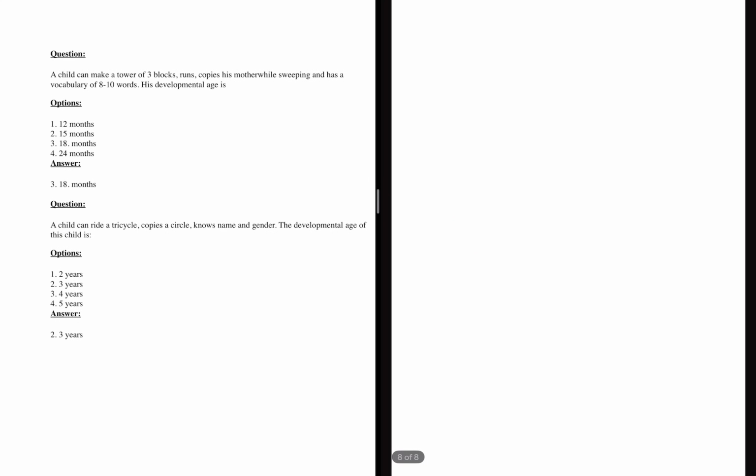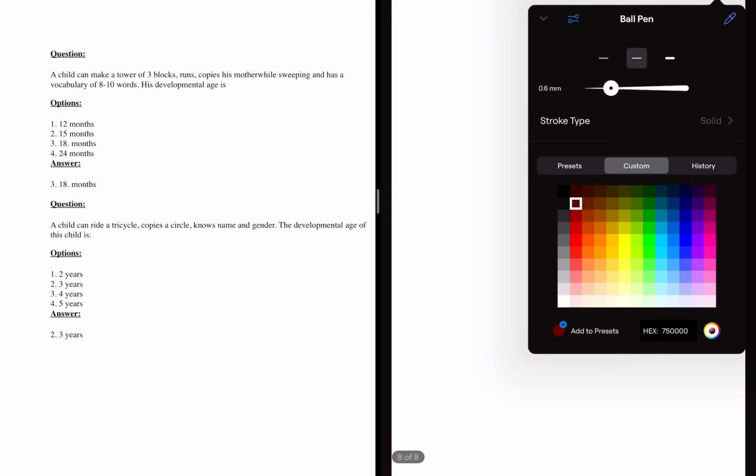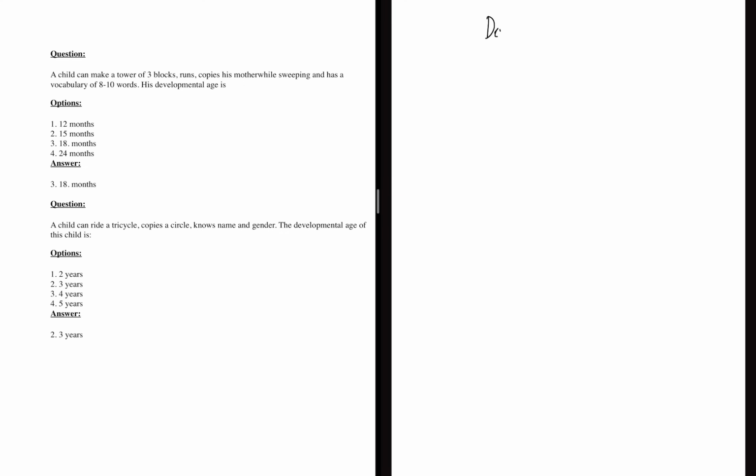Now, developmental milestone questions are a favorite question for the CMS exam. A little bit confusing as well. So we'll see developmental milestones. I'll not be discussing them in an elaborative way, but you need to know what kind of milestones they asked in this particular exam. There were questions on language milestones, gross motor milestones, and fine motor milestones, within an integrated question.